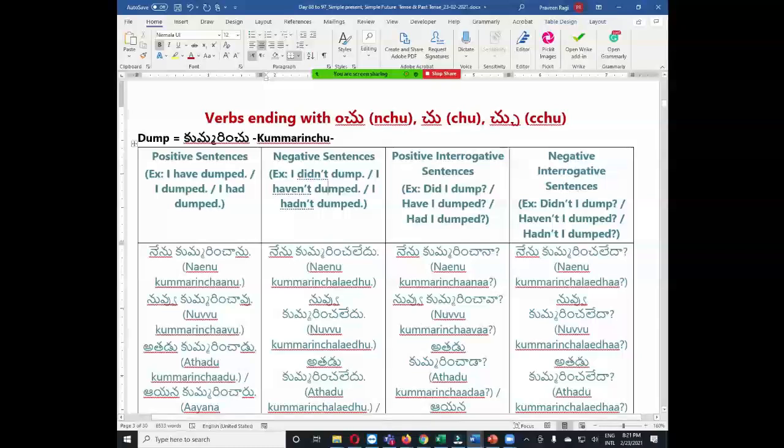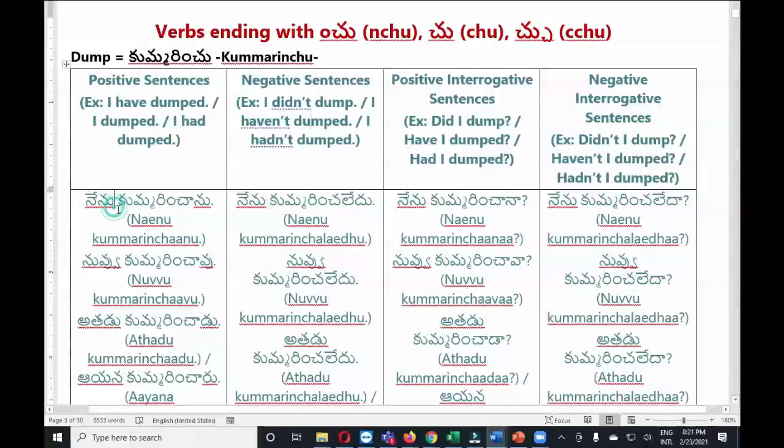I will ask you to read. I will give a chance to everyone randomly. Please read only the first sentence for each type of sentence. No need for other subjects. So the positive sentence is nenu kummarinchanu. Yes. Negative sentence is nenu kummarinchaledu.